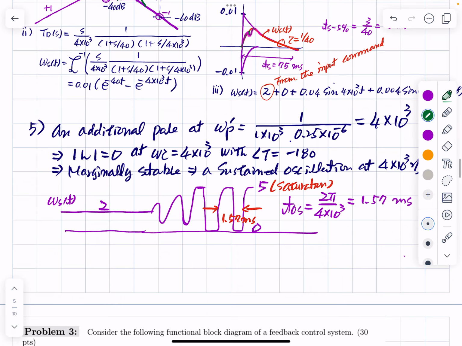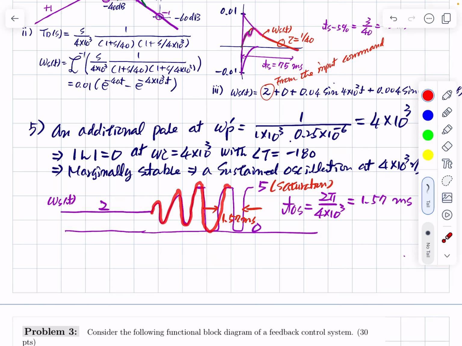Okay, so we have an additional pole at this point. So the magnitude becomes 0 at this frequency with a phase of 180 degrees. So it will generate a sustained oscillation at the frequency of this. The oscillation starts and grows, and it will settle down at some final value, because the output is limited by the bias voltage of the OPM.